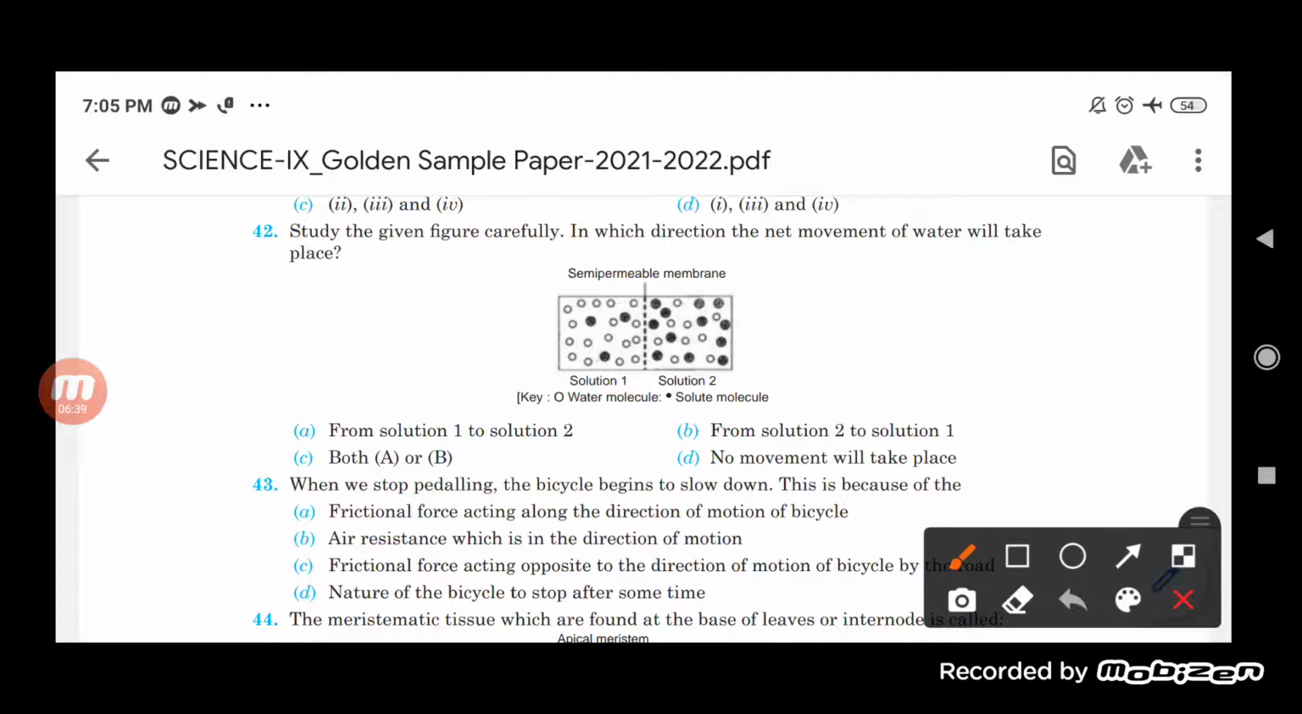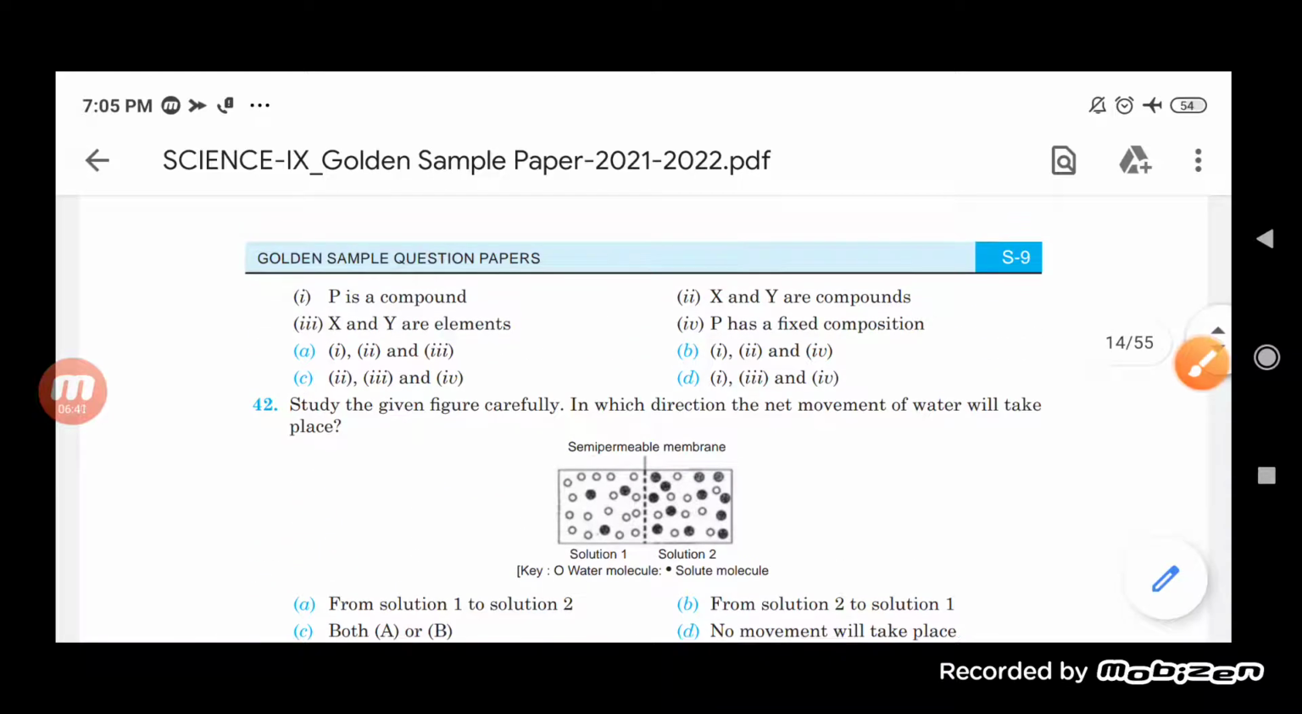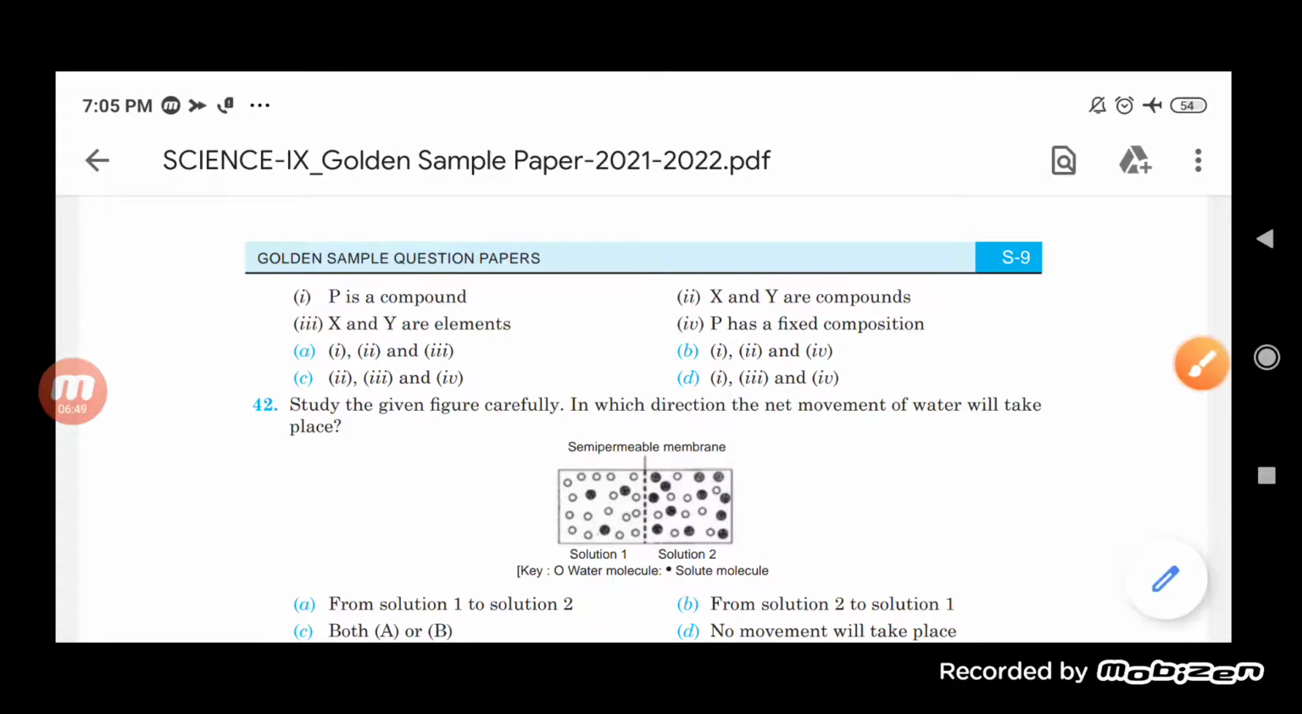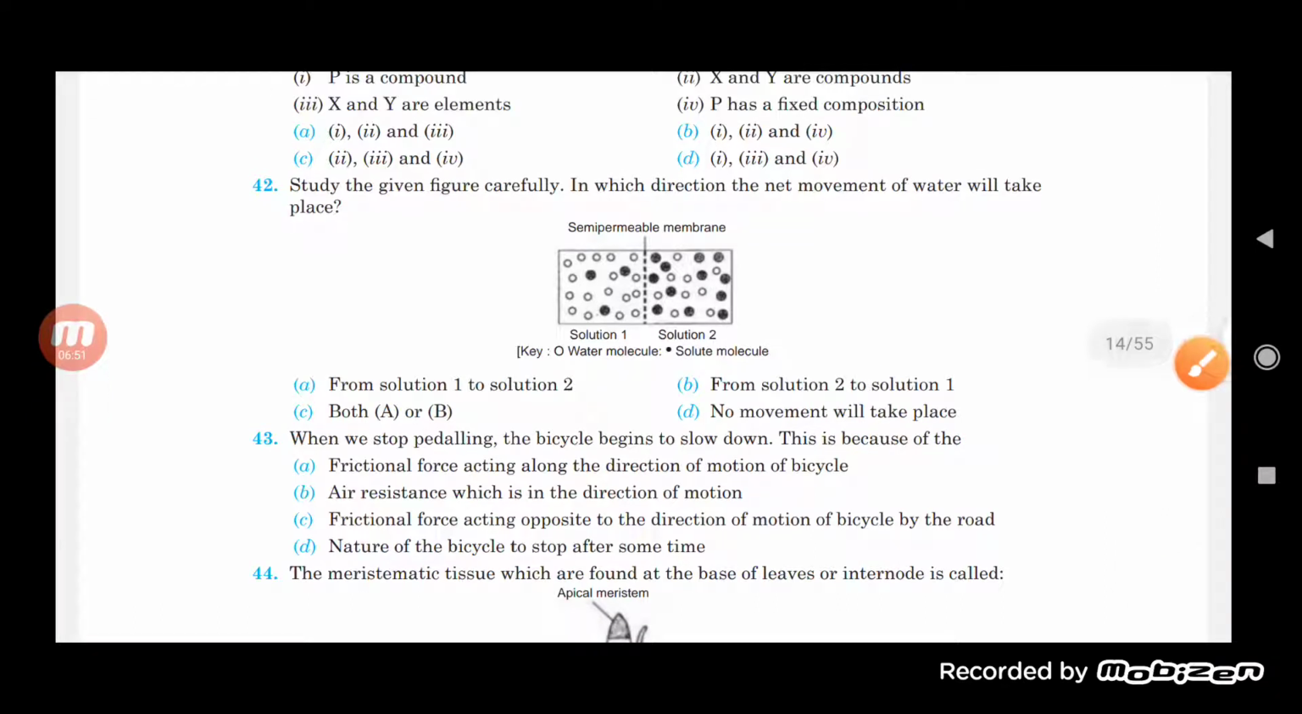So according to that, students, we can say here that the correct option will be D, in which the first, third and fourth are the correct options, students. Now let us move on and see question number 42.